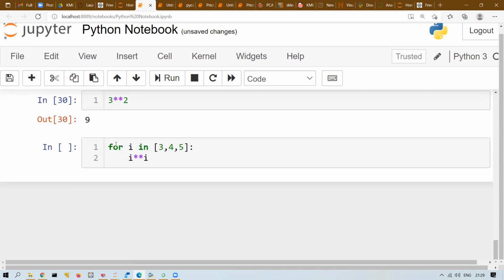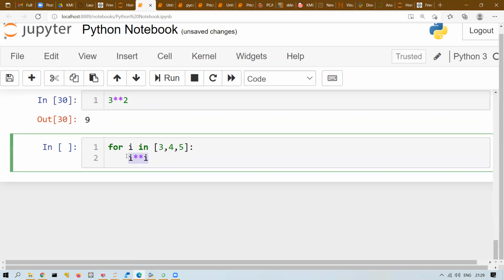So what I want to do is find the power of 3, 4, and 5. 3 power, 4 power, and 5 power. I have written a for loop. Each time the loop runs, let's say these are not sequential numbers. Let's say 3, and then 11, and then let's say 215. 215, 11, and 3. I just want 3 to the power of 3, 11 to the power of 11. 215 is a very big number, so let me make it small. Let's say 13 to the power of 13. So this is what I want to run.